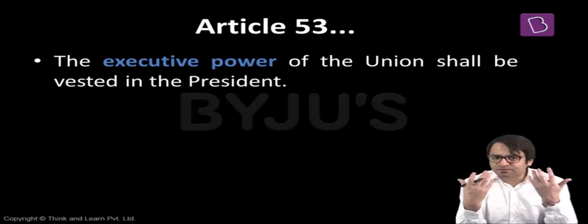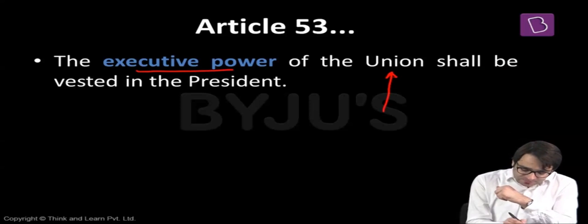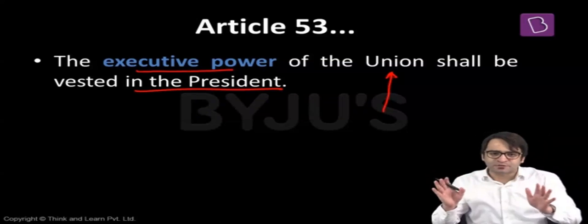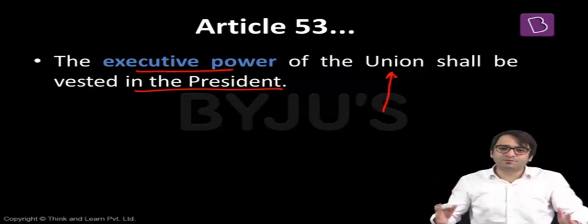Then Article 53 states something very important. It states the executive power of the Union shall be vested in the President. What is Union? That is the central government. All the executive powers of the central government shall be vested in the office of the President of India. That means all these executive powers, who will exercise these powers? The President of India. But there's a problem.